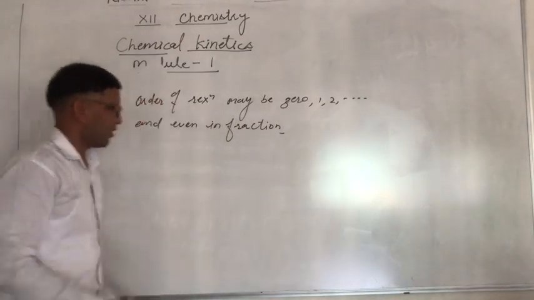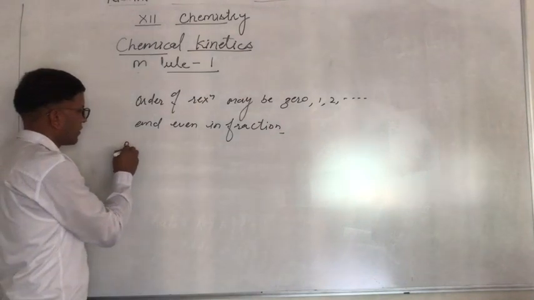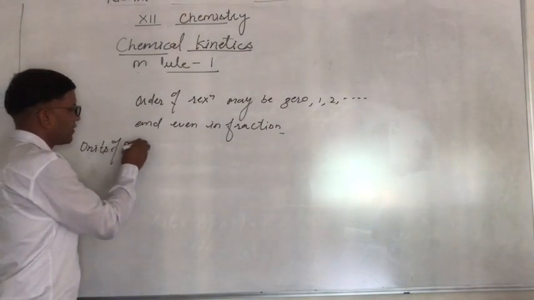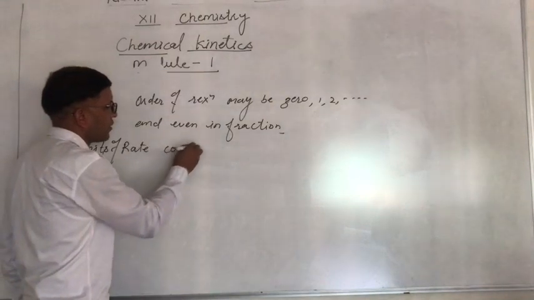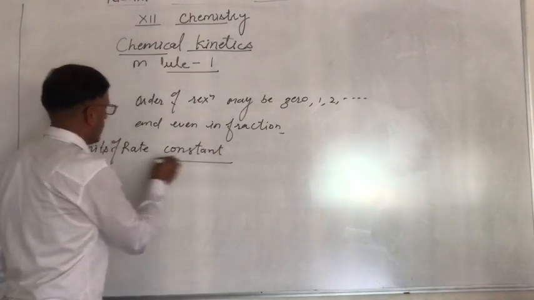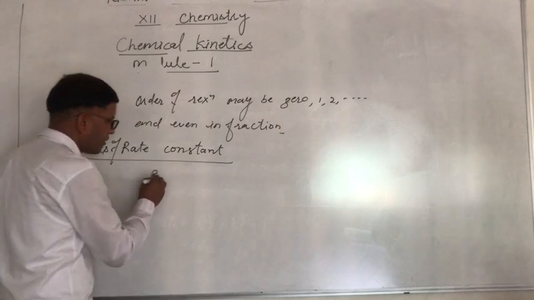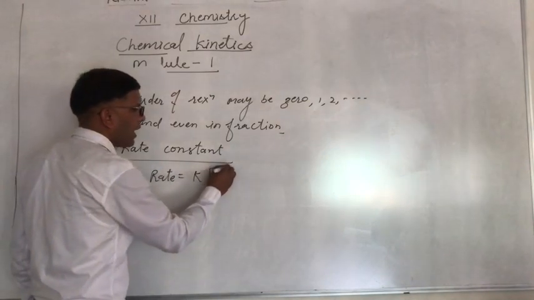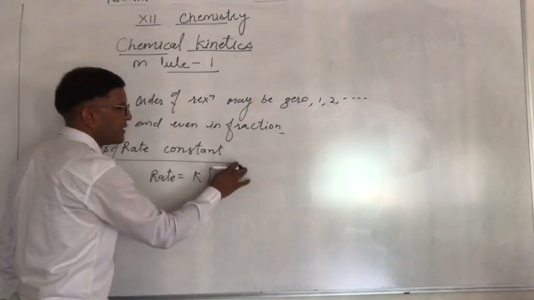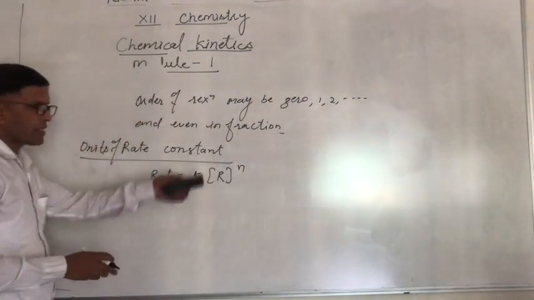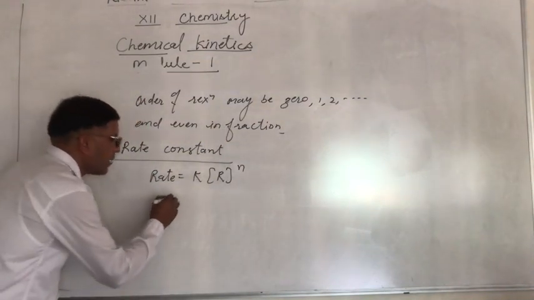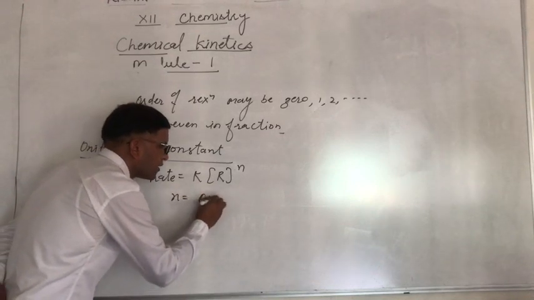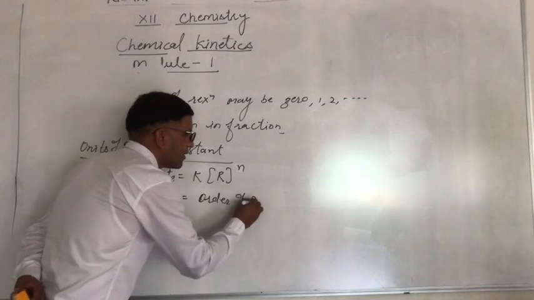Right? Now we can calculate the unit of rate constant. Already I told you rate equals K into concentration raised to power n, where n is the order of reaction. n represents some order.